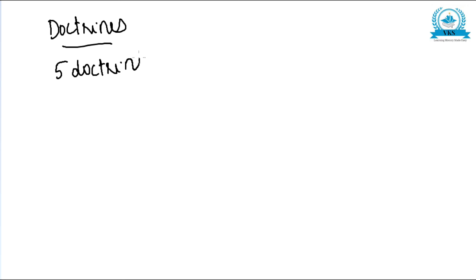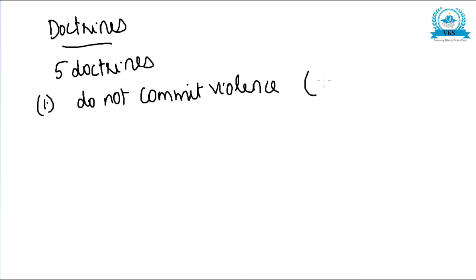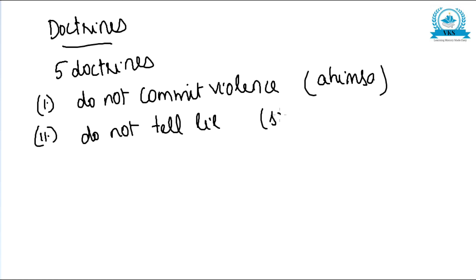So now let us move on to the doctrines of Jainism. Jainism taught 5 doctrines. So there were 5 main doctrines for Jainism. Already we have studied the 5 vows. The first one is do not commit violence, that is ahimsa. The second one is do not tell lies, that is satya.